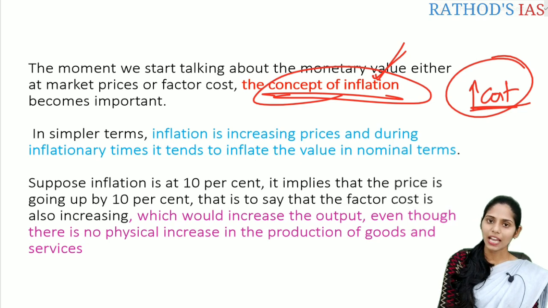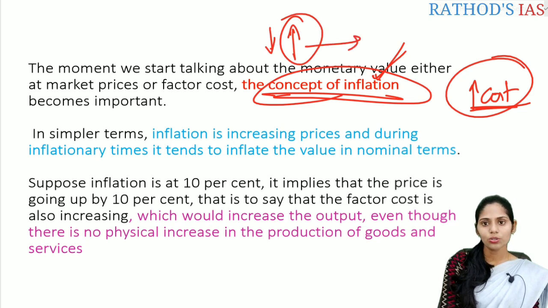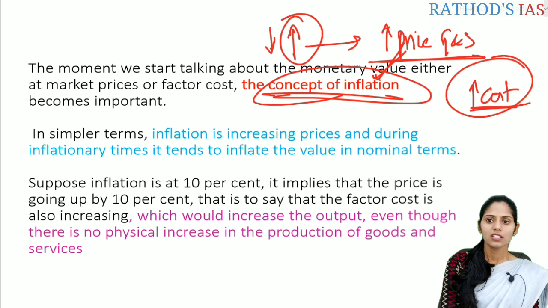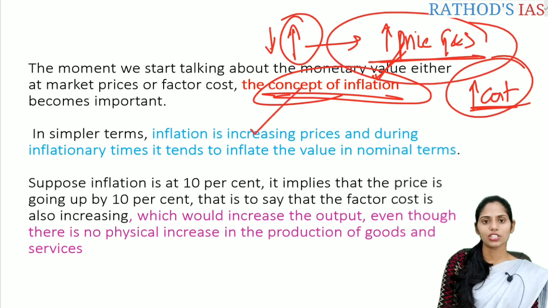Whenever abnormal circumstances happen, production decreases but demand is increasing in the market. At that time there will be an increase in the price of goods and services in the market. This condition is called inflation. Inflation, in simpler terms, is an increase in the price of goods and services in the market.